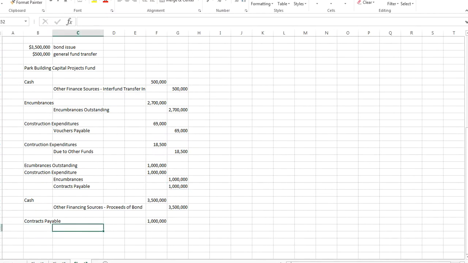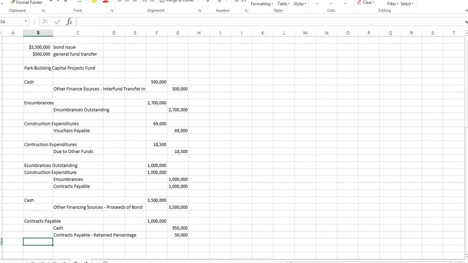And then we had cash. Now 5% of that we did not pay, we retained. So that $50,000 is called contracts payable, retained percentage, and that'll show up on our financial statements as it should.